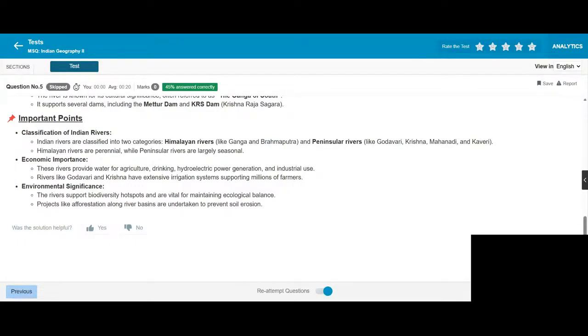Environmental significance: the rivers support biodiversity hotspots and are vital for maintaining ecological balance. Projects like afforestation along river basins are undertaken to prevent soil erosion.